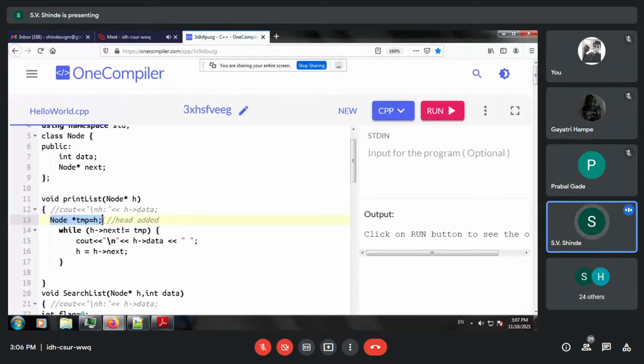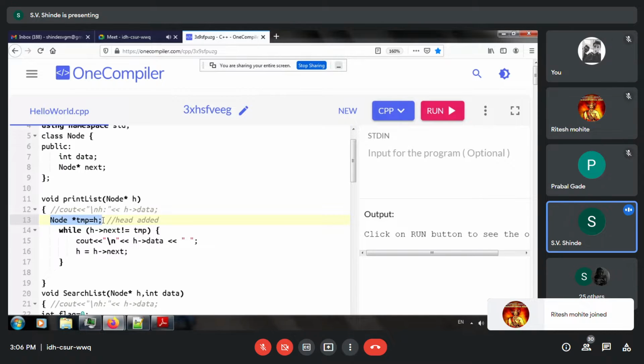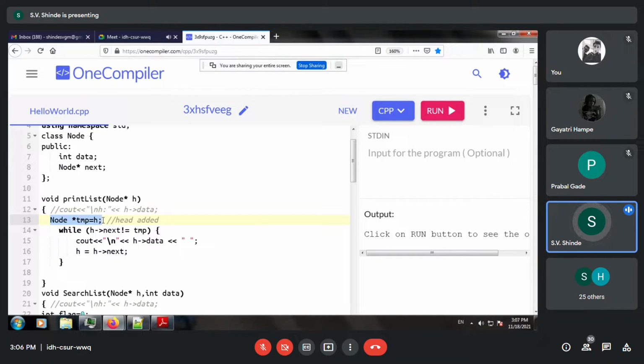Then if head arrow next is not equal to temp, that means if it reaches the end node, then end arrow next is surely head, and that will be a terminating condition.